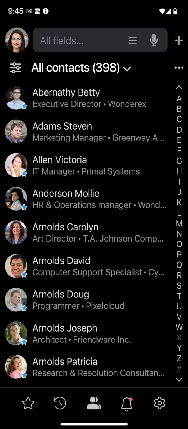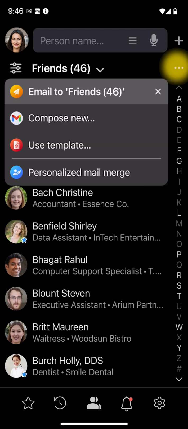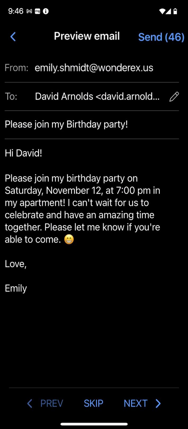And groups really shine when you need to contact several people in one go. Let's invite all of Emily's friends to the birthday party. Step 1. Open the groups list and select the Friends group. Step 2. Tap here to open the Group Action menu and select the Personalized Mail Merge command. Step 3. Select the Invitations folder and choose the Birthday Party template.